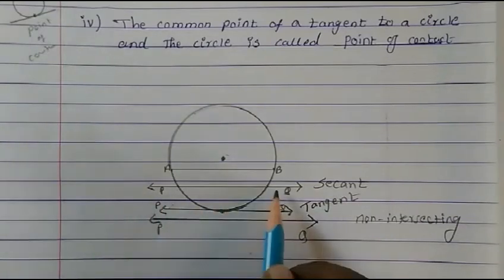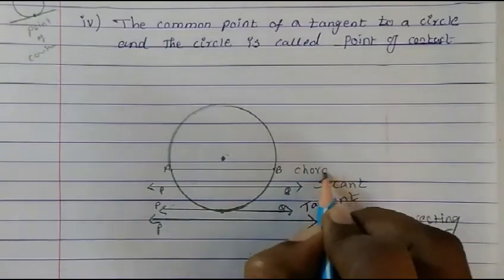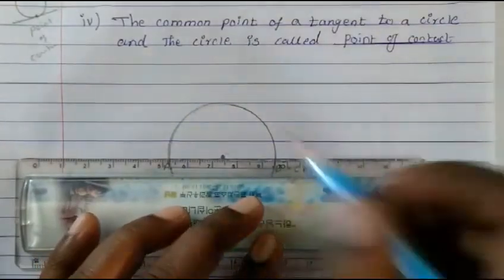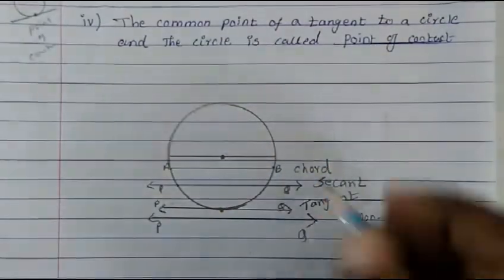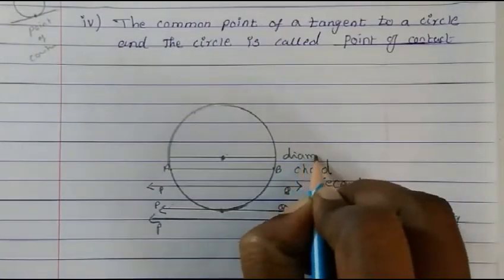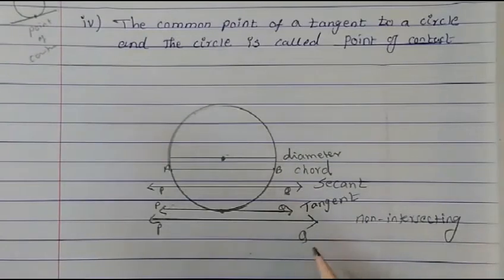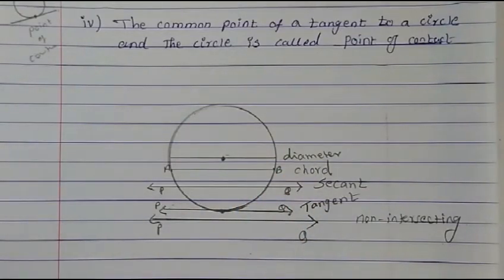When it is cutting through the circle, secant. When it is within the circle, chord. And when it is passing through the center, diameter. I hope these are the differences you have to know: non-intersecting, tangent, secant, chord, diameter. I hope it is clear to you.